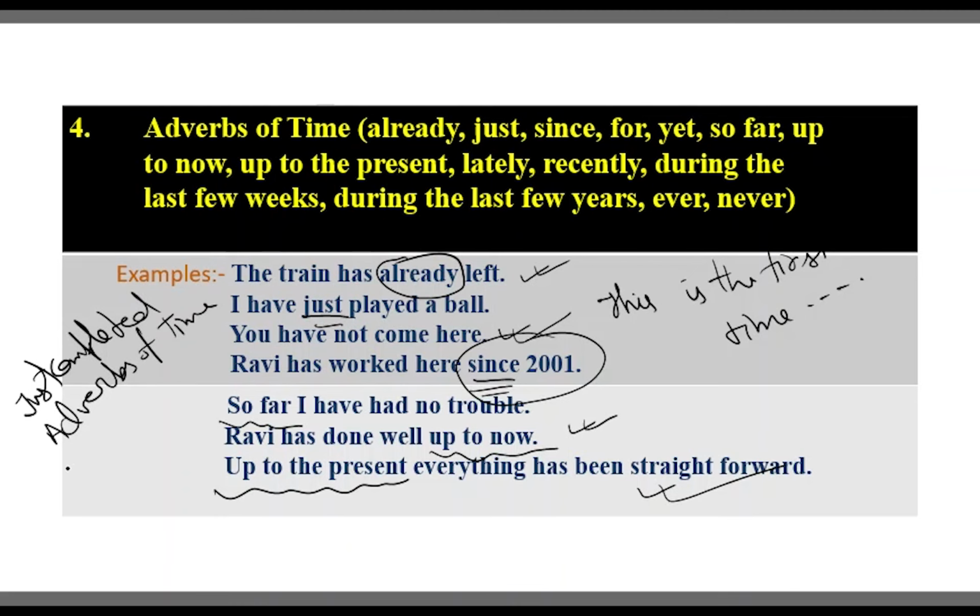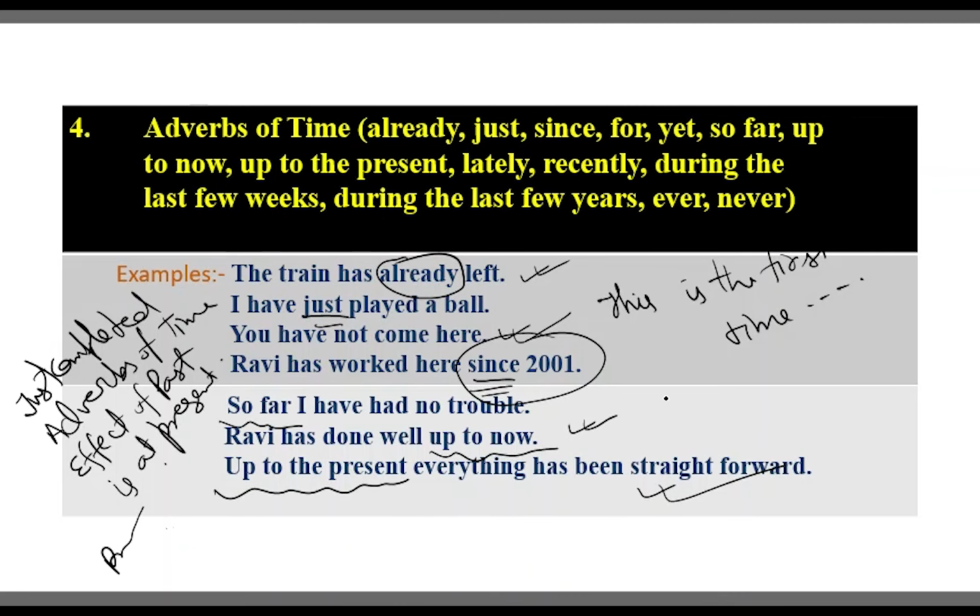Third, the effect of past is at present. And fourth, present perfect continuous can be written in present perfect, but vice versa is not always true.